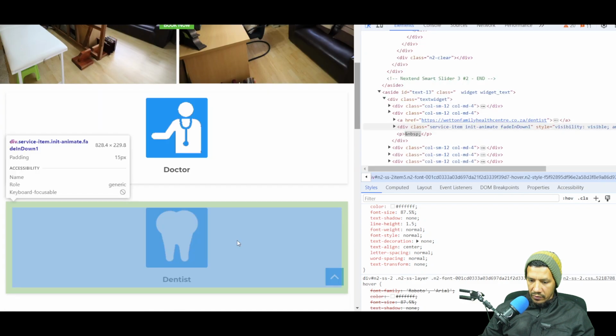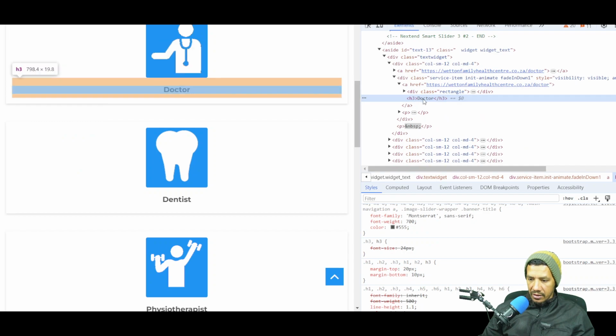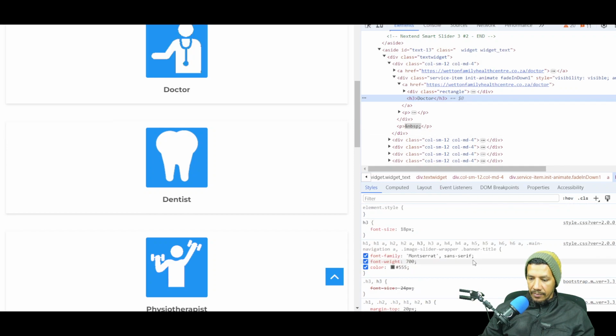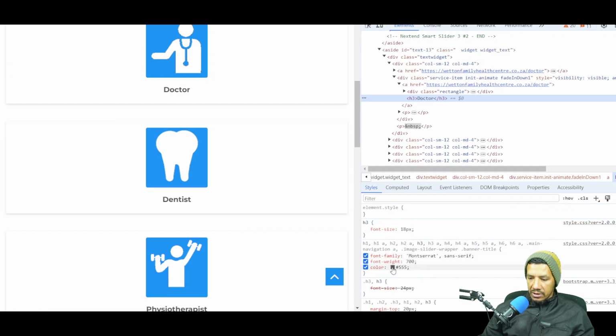This thing is actually moving, so let me move over here. So this is a heading 3. Okay, this will work fine. This is an H3, meaning a heading 3, and this is the specific styling associated with heading 3 tags. And you will see here that the color of the heading 3 font is currently set to #555.